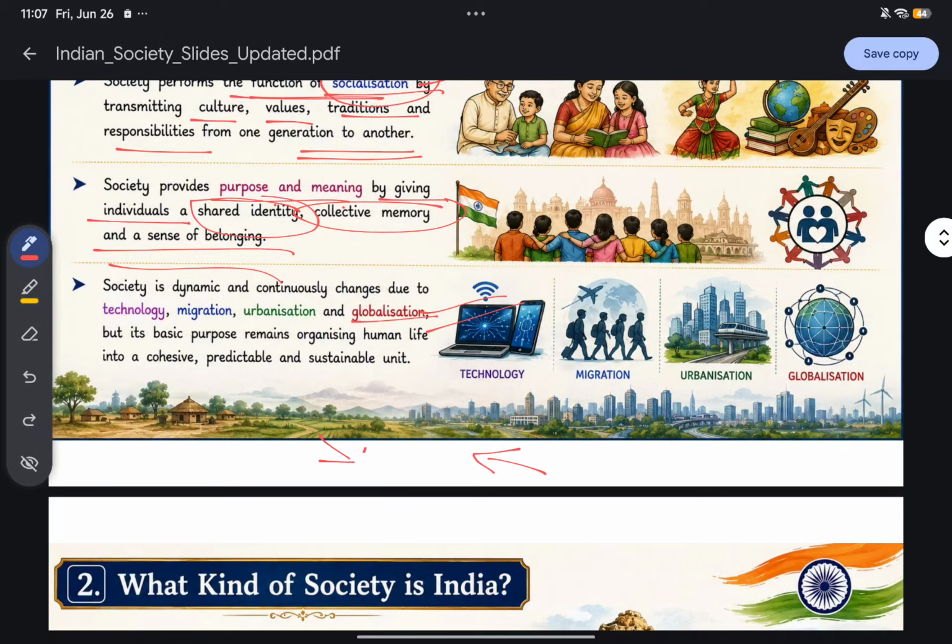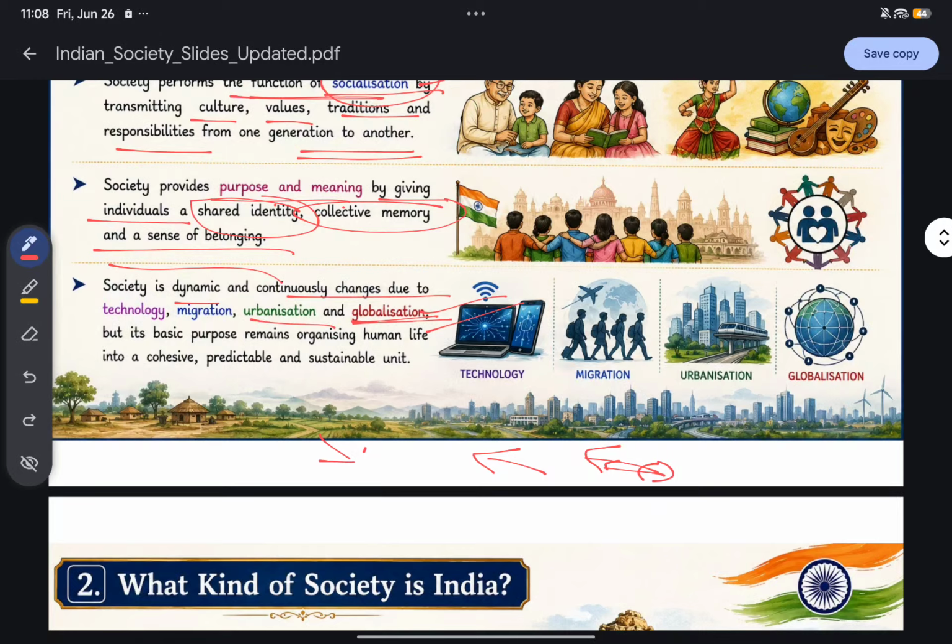Now what is globalization? The movement of people and goods, that is globalization. So when a man moves to another place or another country, they also bring their culture, their dressing sense, their food habits to the country where they are going, and through that exchange of culture, dresses, and ideas, they also influence the society. So society is dynamic and continuously changing due to globalization.